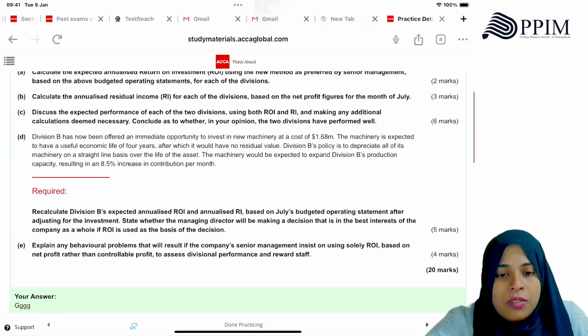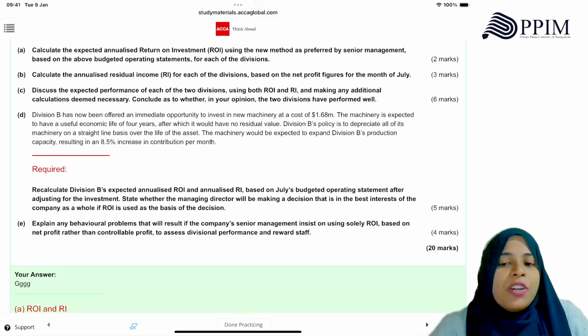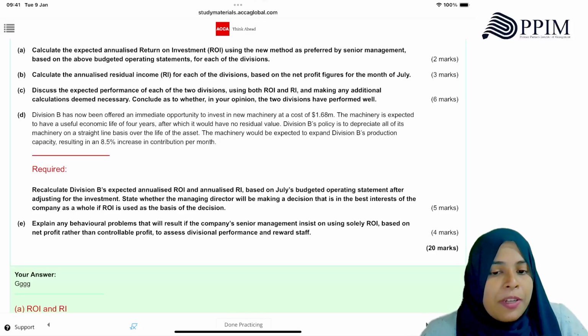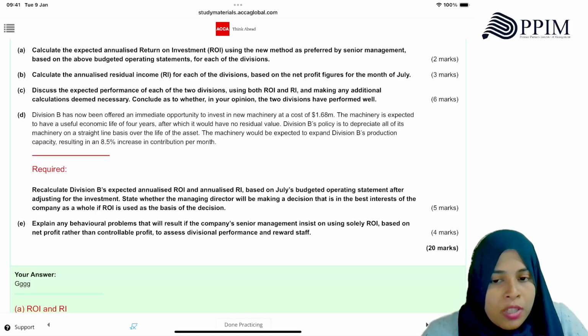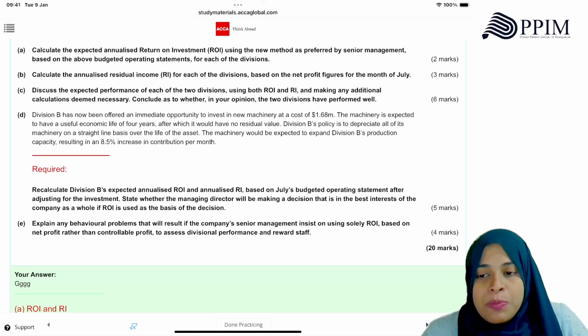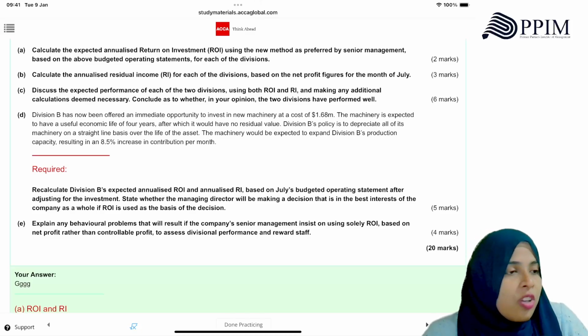Then they are asking you, Division B has now been offered an immediate opportunity to invest in a new machine at a cost of 1.68 million. The machinery is expected to have a useful economic life of 4 years, after which it would have no residual value. Division B's policy is to depreciate all of its machinery on a straight line basis over the life of the asset.